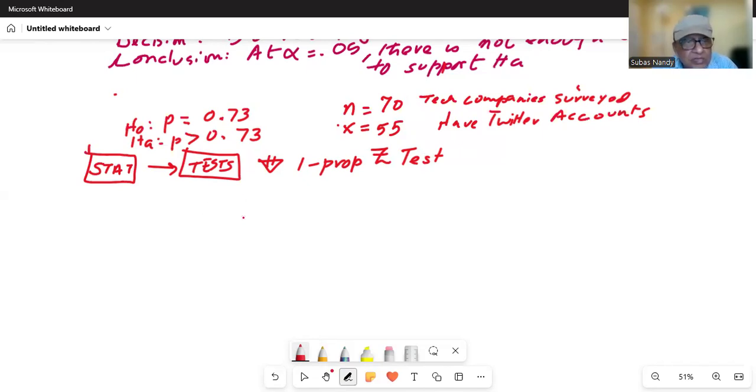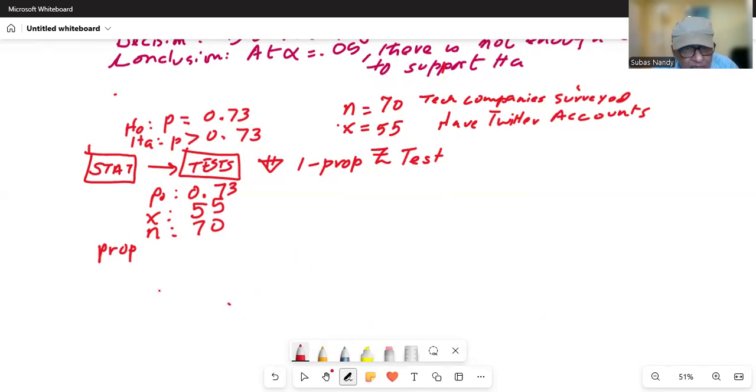So the first line is P0. As you all know, P0 is the value in the null hypothesis, which we will type as 0.73. Then it asks for x, which is the number of successes in the sample, which is 55. Then it asks for the sample size, which is n, 70. And then my alternate hypothesis, prop, the population proportion, is we want greater than P0.